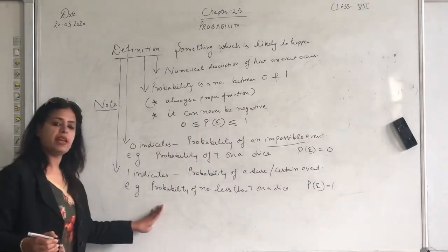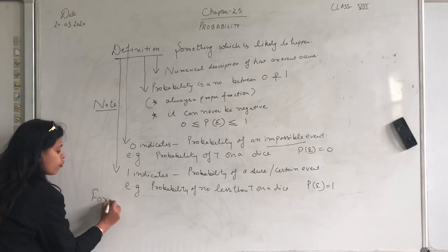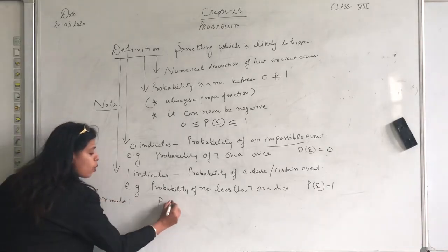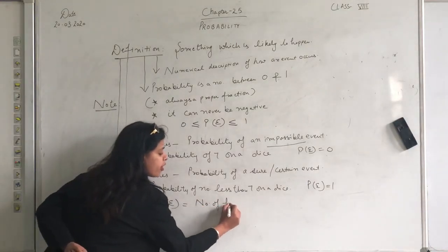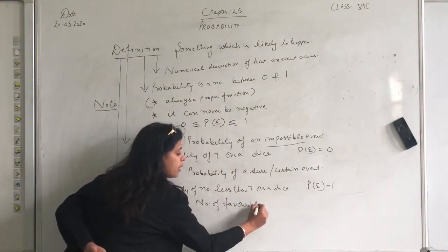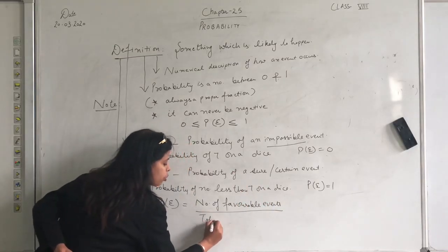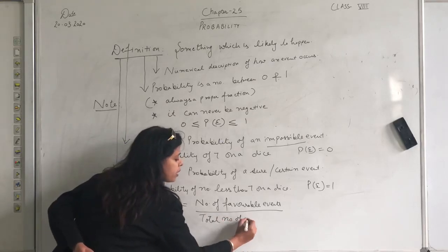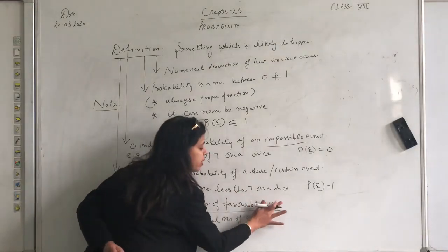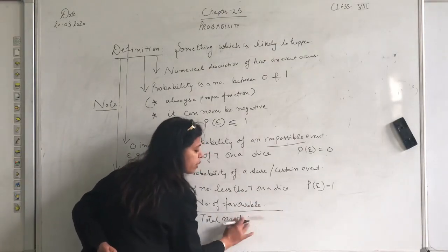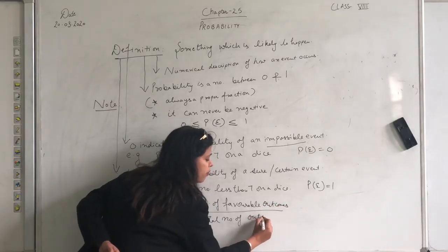Now I'll explain this example using the formula. See, the formula of probability: number of favorable events upon total number of events. Rather than events, you can write outcomes. It's one and the same thing: favorable outcomes upon total number of outcomes.